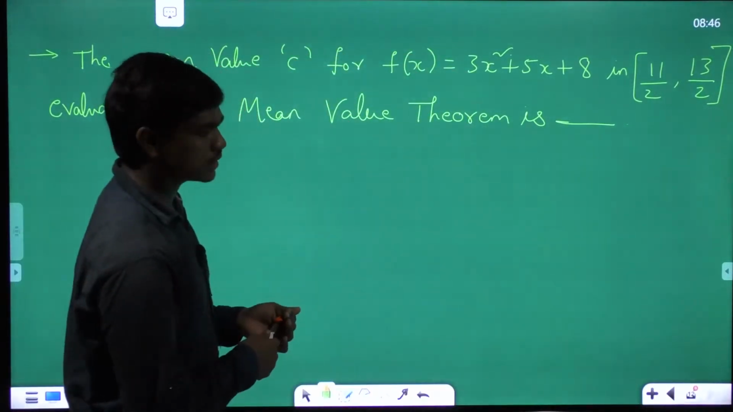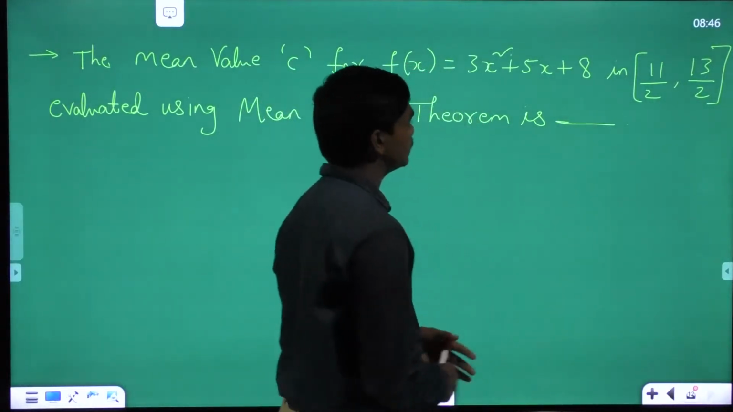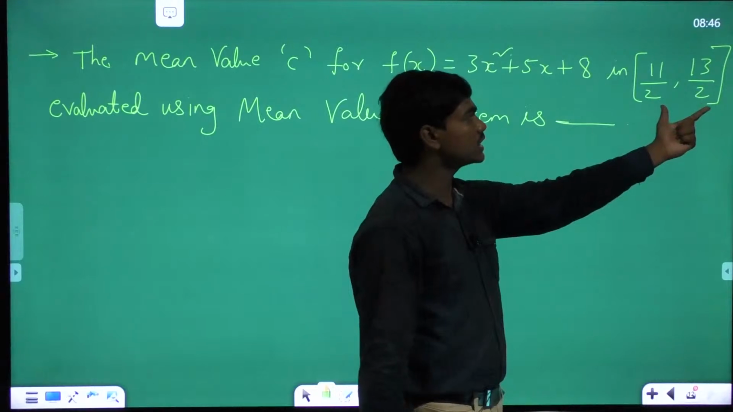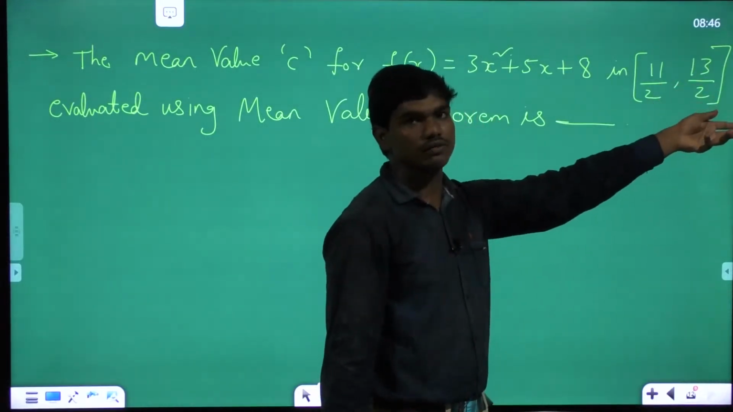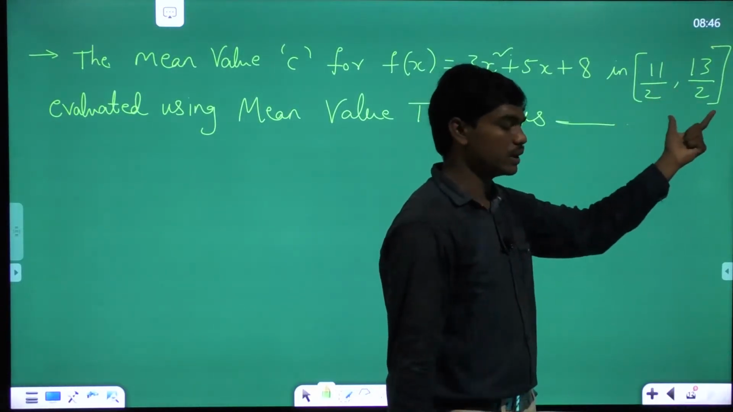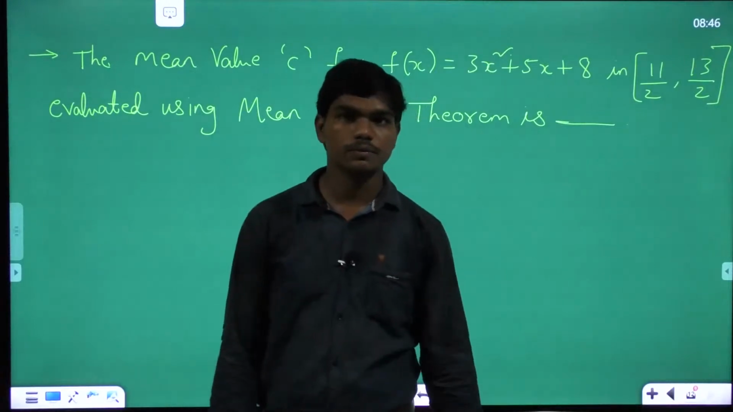See, the answer is 38. I hope it's not. Arvind, let me tell you one thing clearly. You have mentioned 38, right? What's the interval here? 11 by 2 is around 5.5 and 13 by 2 is around 6.5, correct? And I told you C will always lie within this interval, 11 by 2 comma 13 by 2. And 38 is out of this interval, okay? So please check your calculations a bit.